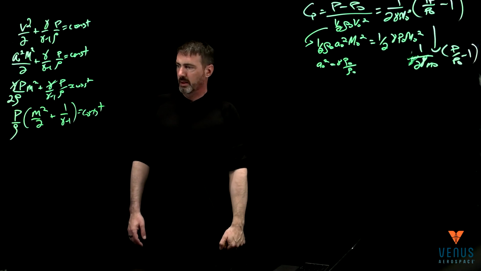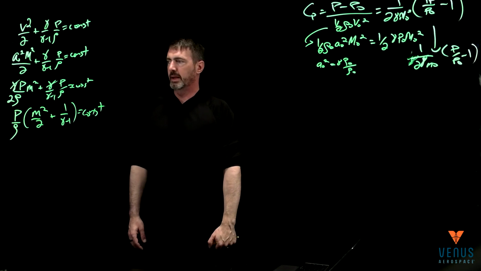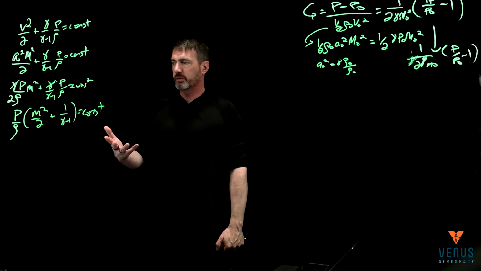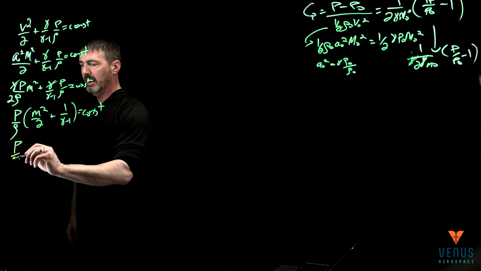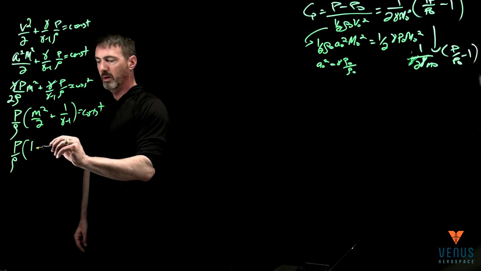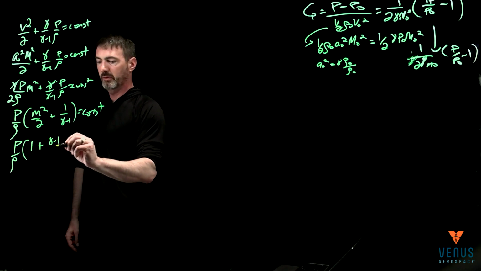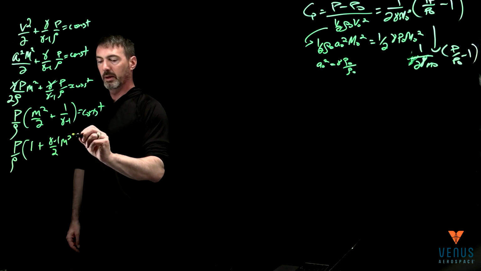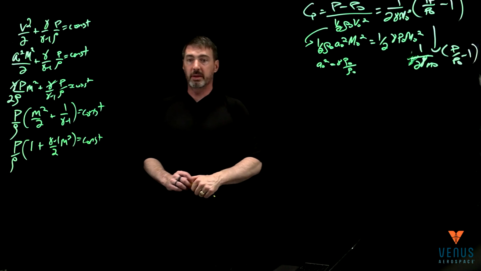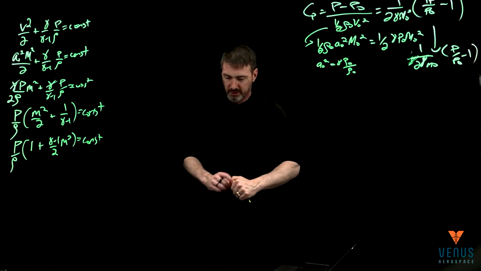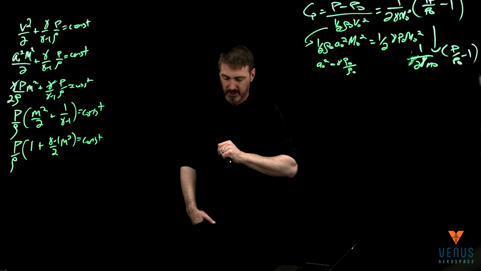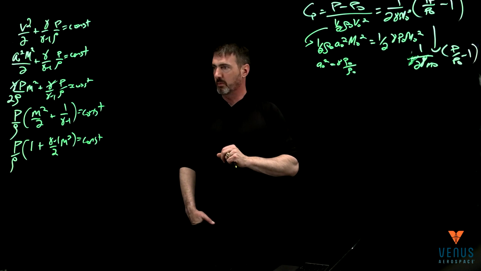Okay? And then, again, just like I did last time, gamma minus 1 is also constant. So I'm going to multiply through also by gamma minus 1. And then you end up having sort of the more familiar form of this, and I'm going to swap these two, such that this is then 1 plus gamma minus 1 over 2 Mach squared is equal to constant. Okay, so that's a form that we end up seeing quite a bit. In fact, you can even come back and take a look at how that's basically just temperature. So one more form on this.